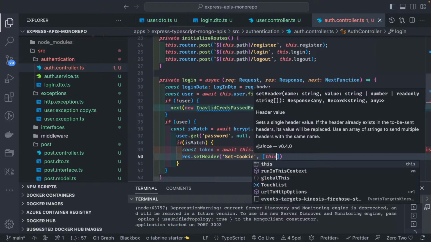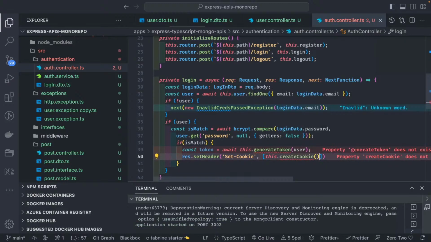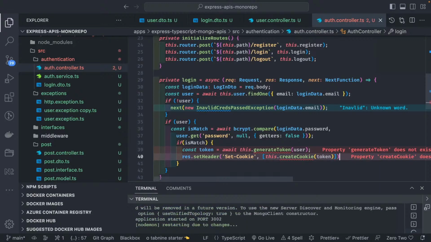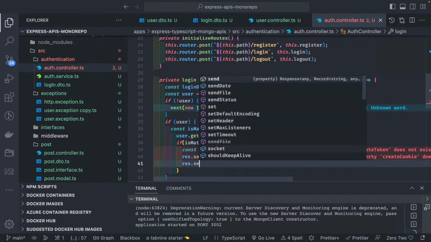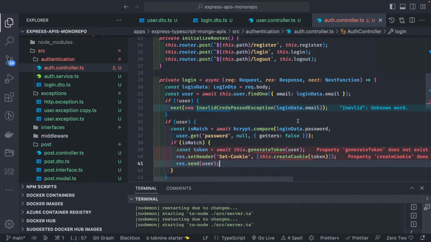I will call another method for that, createCookie, and I will be getting the token data. Then response.send the user object.